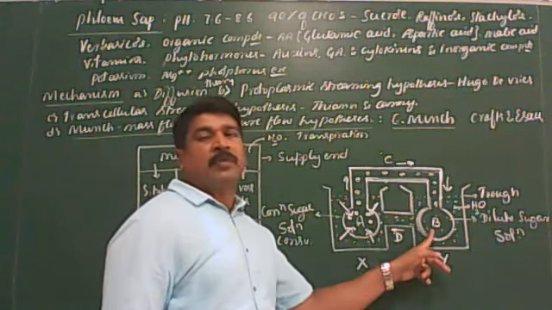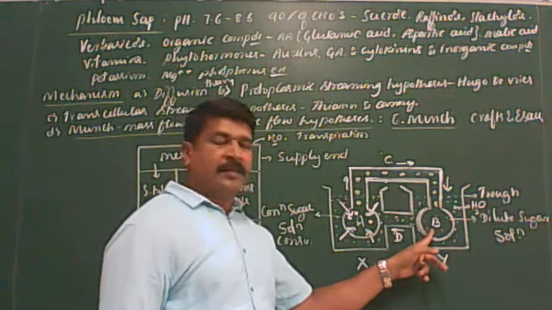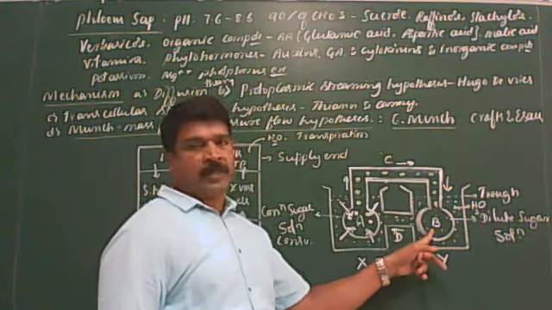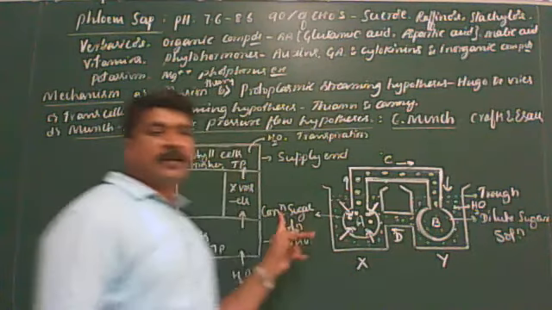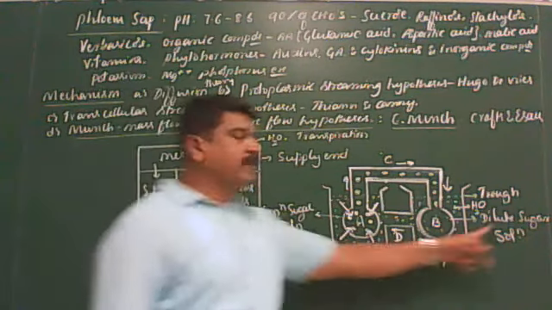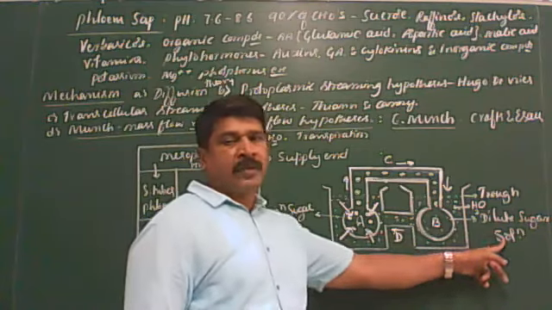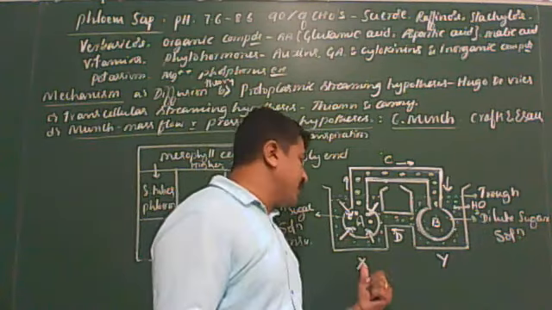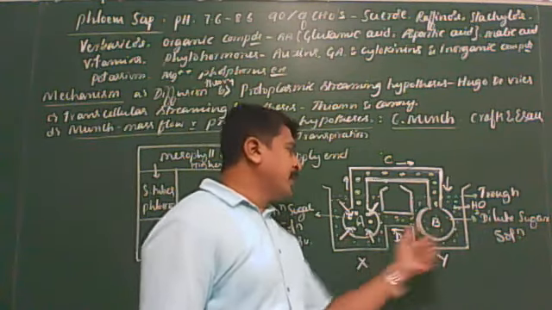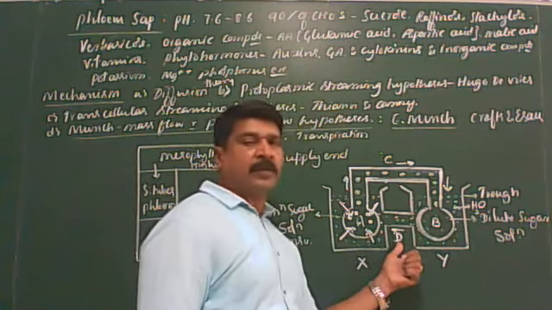These two are permeable to water only but not to the solutes because they are bounded by plasma membrane. A is filled with concentrated sugar solution, B with the dilute sugar solution. Now the interconnected osmometers are kept in X and Y troughs containing water, which themselves are connected by another tube called D.